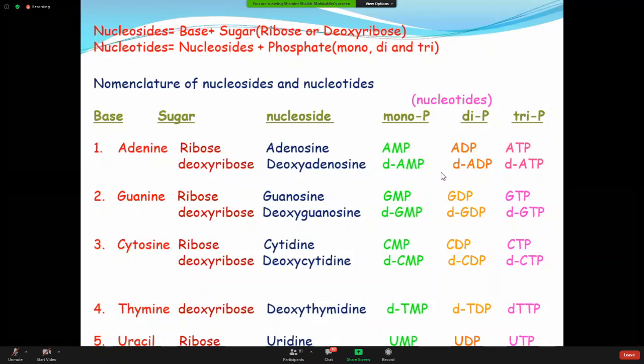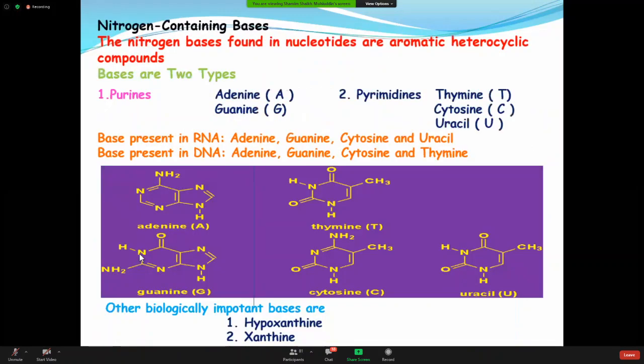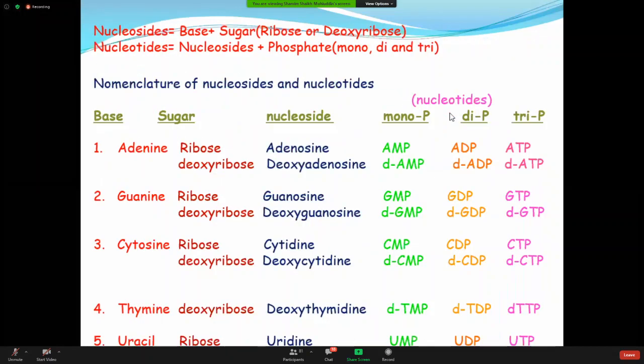Come to the third one, cytosine. So what is cytosine? Have a look again. Cytosine is a type of pyrimidine base. Now, over the cytosine, you are adding a ribose. You are getting a nucleoside. The name is cytidine, not cytosine, because this is the nomenclature for purine bases, and this is a pyrimidine base. So the nomenclatures are a little bit different. It is called cytidine.